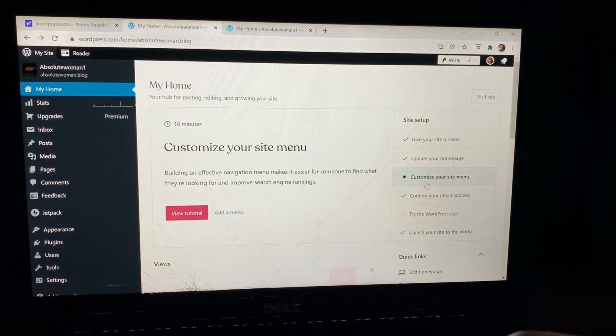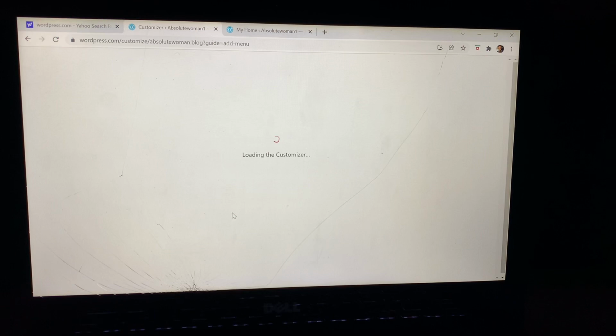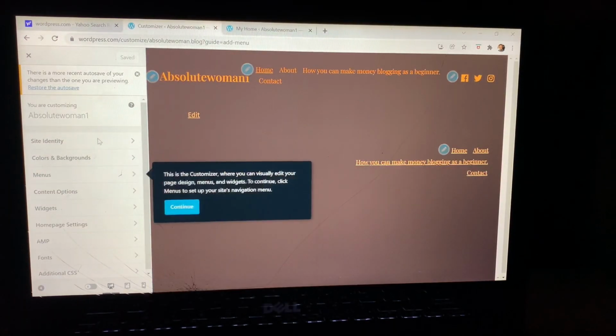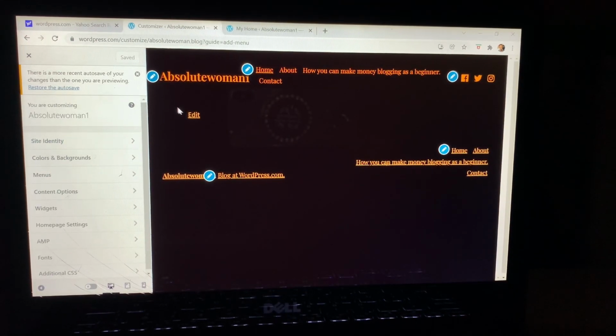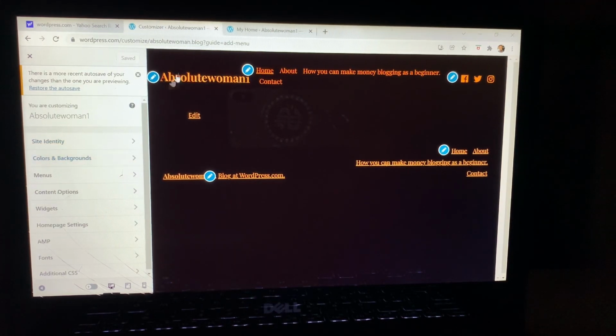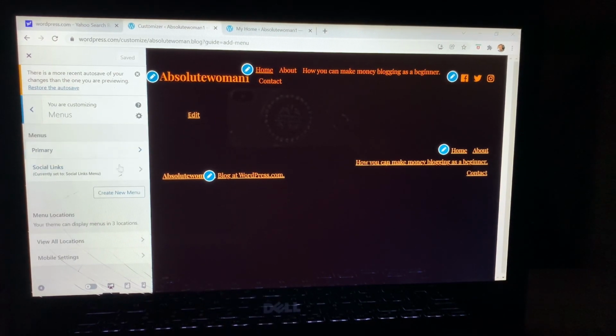So here you can customize your site. And now to customize your site, you have to come to the add menu section. So quickly, what do you want to customize? Is it your site identity? Is it a color or background? This is my own color. I use the yellow gold, and I use the black. This is the menus. Whatever you want to do, you can do it on here.